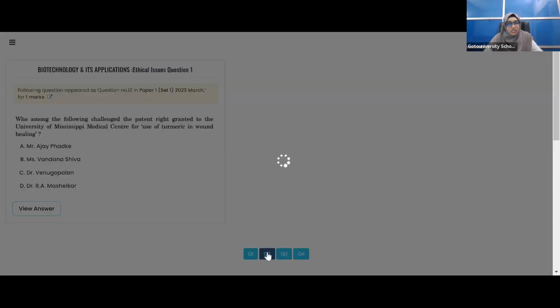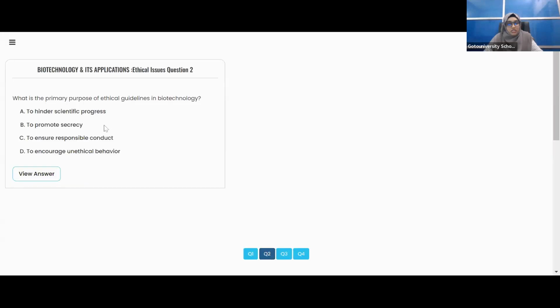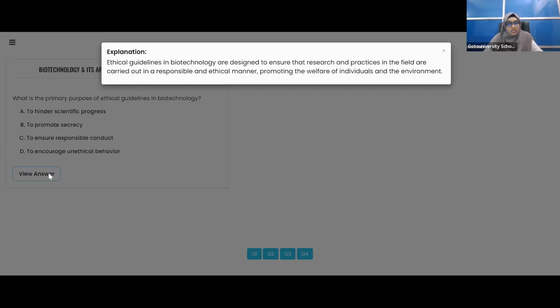So moving on to question number 2. What is the primary purpose of ethical guidelines in biotechnology? Ethical guidelines in biotechnology are designed to ensure that research and practices in the field are carried out in a responsible and ethical manner. It must be carried out in a very responsible manner. This is the primary purpose of ethical guidelines which are set by the government.